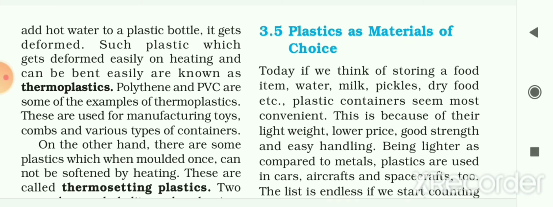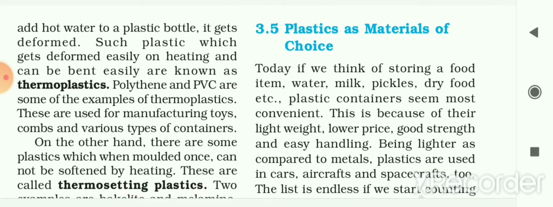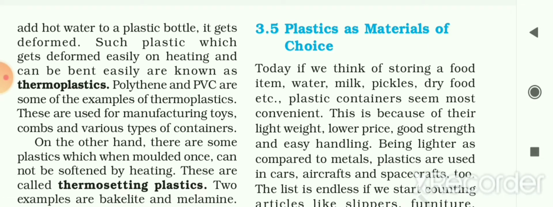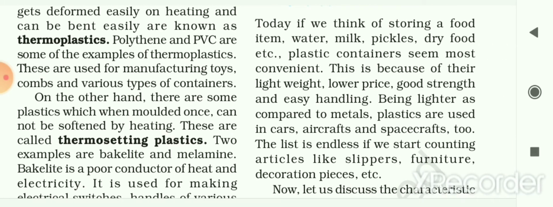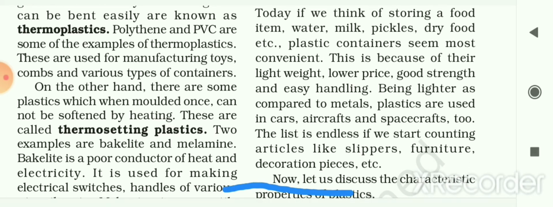So now let me continue the chapter. The next topic is plastics as a material of choice. Today, if we are thinking about storing a food item like water, milk, pickles, dry food, then plastic containers seem most convenient, that means more suitable than other types of containers. This is because of their light weight, lower price, good strength and easy handling. You can handle them easily. That's why we prefer plastic containers as compared to others.